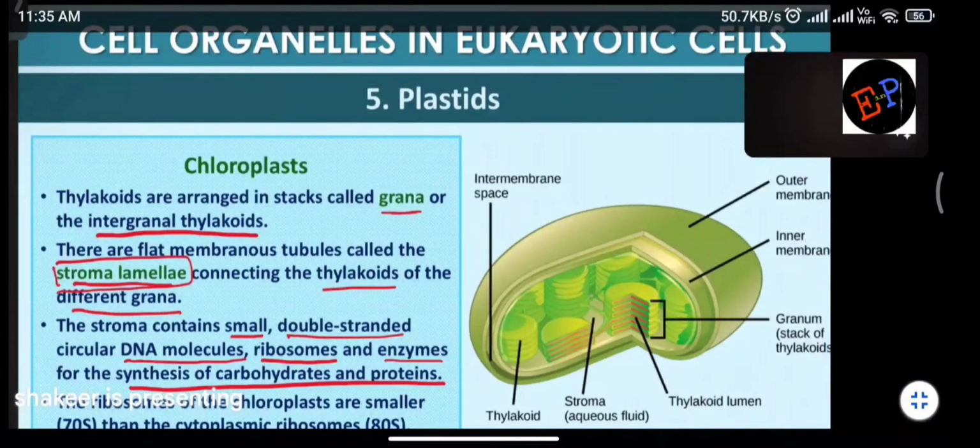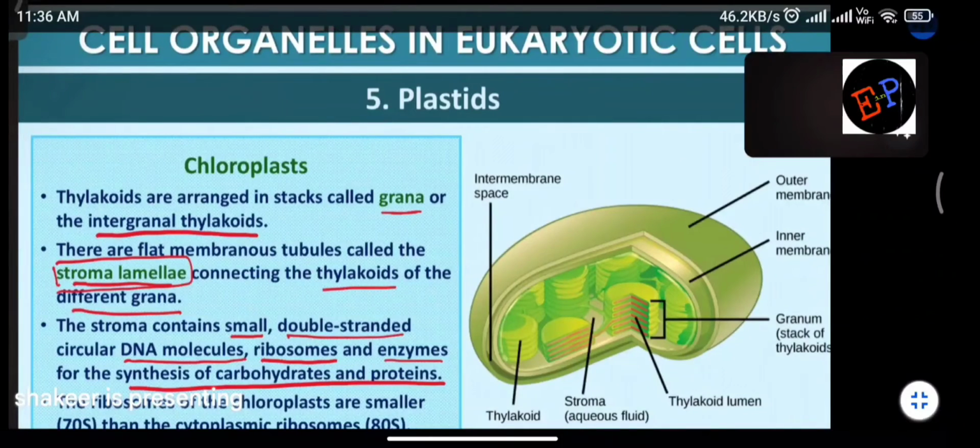Stroma ani devanu antam. The region which is present inside the chloroplast is called as stroma. And inside the stroma, you can find grana also, which is a stack of thylakoids, which is a pile of thylakoids. And some more empty space is there, no? In that empty space, again, you can find this double-stranded DNA molecules also. Here also, you can find ribosomes. And some other enzymes are also present, which are responsible for the production of carbohydrates as well as proteins.